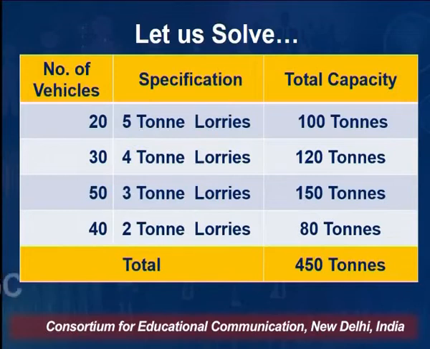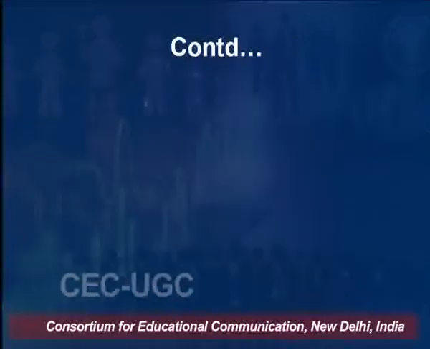So if I aggregate them, the total capacity comes to be 450 tons, right? Number of vehicles times their capacity, it is 450 tons.